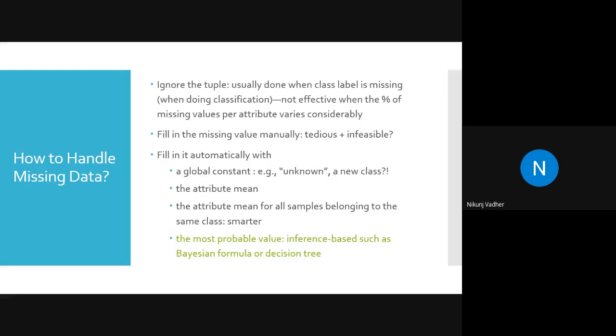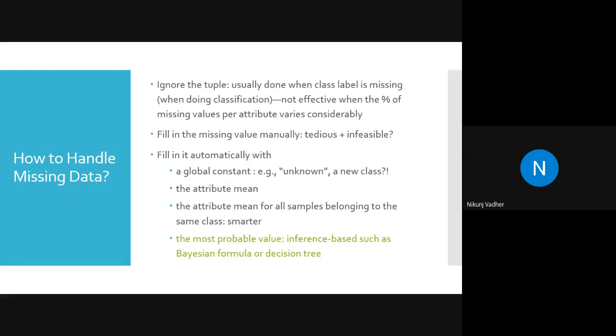If there are missing values in a particular class record, then you separate those class samples, take the average of that particular attribute, and fill the missing value with that class average value, not the entire data set average value, but only the class average value.